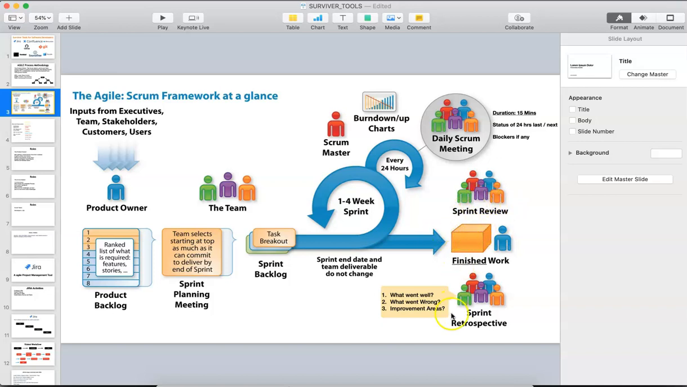Before that, there will be a Scrum retrospective. For every 2 weeks, a Scrum retrospective meeting will happen. There the Scrum Master examines what went well, what went wrong, and whether there are any areas to improve. This meeting happens for every sprint. Like if the sprint is 2 weeks, after 2 weeks it happens. The daily Scrum meeting happens regularly for 15 minutes.